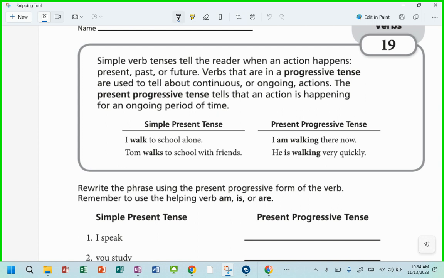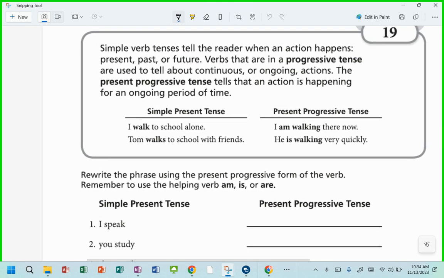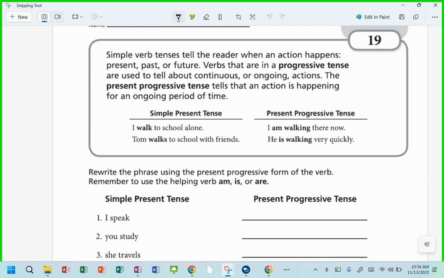Liliana grabbed her pen, right? Dante got his pencil, right? Those are things that happened in the past. All right, so that's past tense, past, future, and present. Now we're going to talk about progressive present tense and the progressive past tense and the progressive future tense.